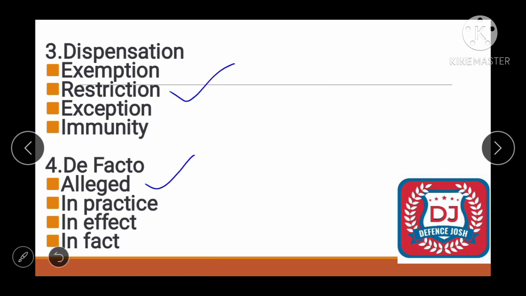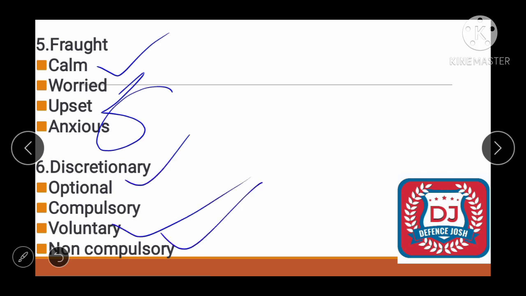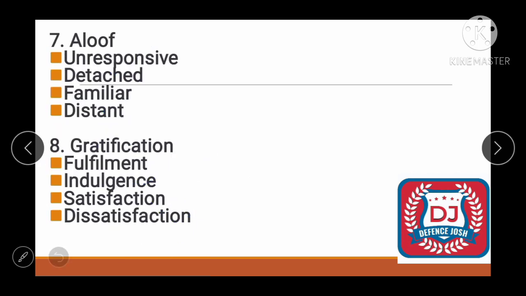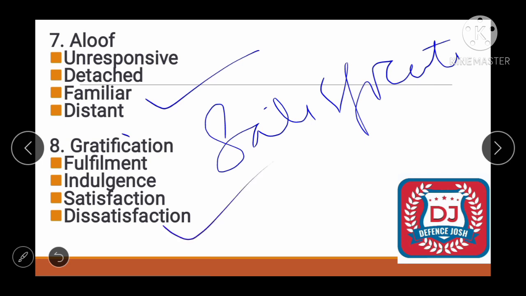So next one is fraught. I told you fraught means worried, upset, anxious. So correct would be calm, because we have to find the opposite meaning. Next one is discretionary. Okay, discretionary means, see friend, I told you, discretionary means not compulsory, okay, voluntary, optional. So correct would be compulsory. Next one is aloof. Okay, aloof means distant, detached, unresponsive. So correct answer will be familiar. Next one is gratification, which means satisfaction, right? So correct answer will be dissatisfaction, because we have to find the opposite meaning.